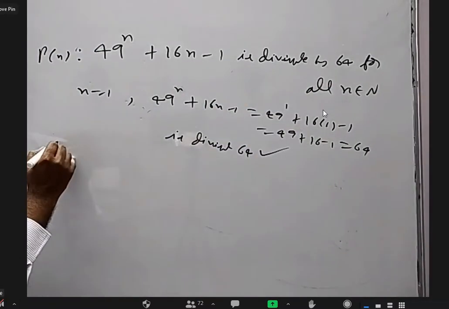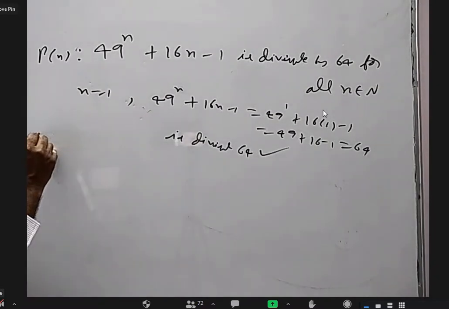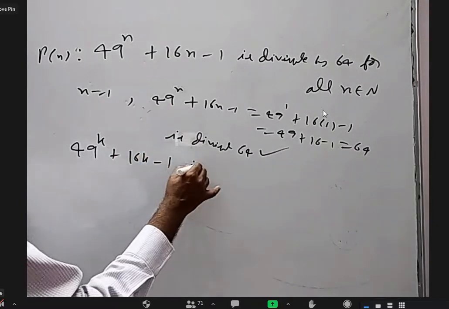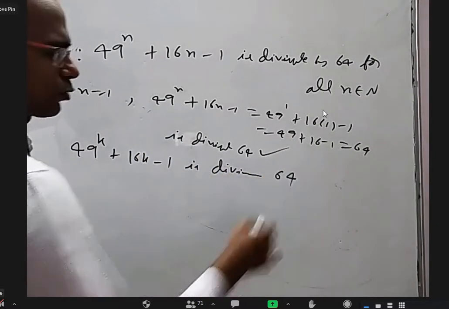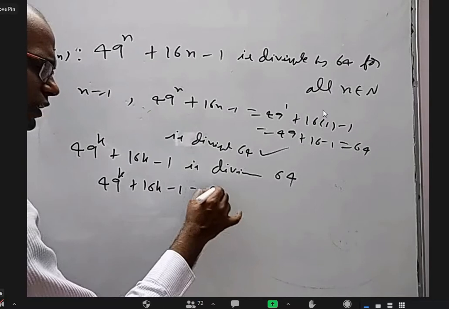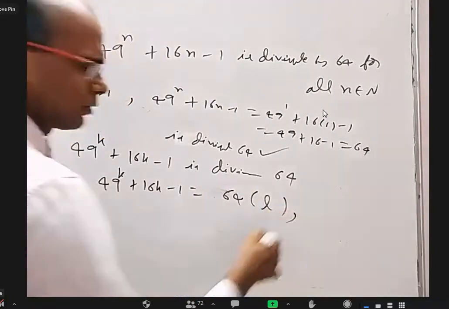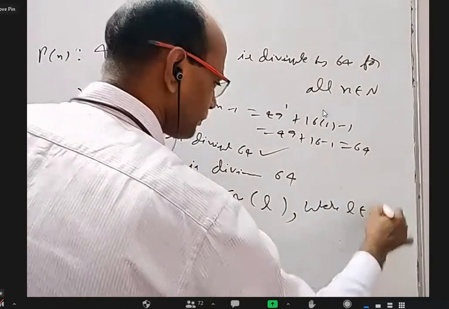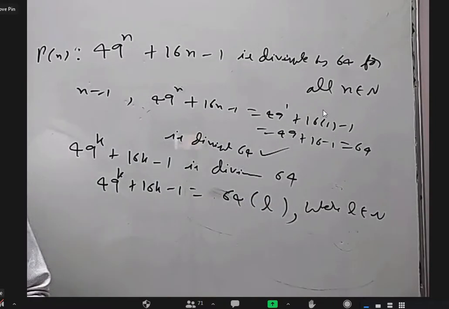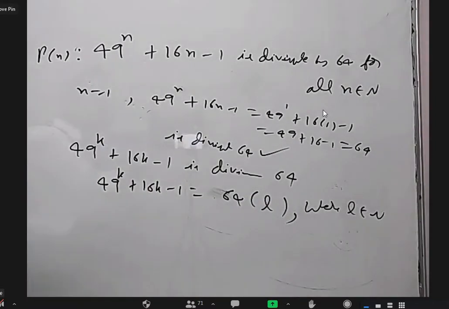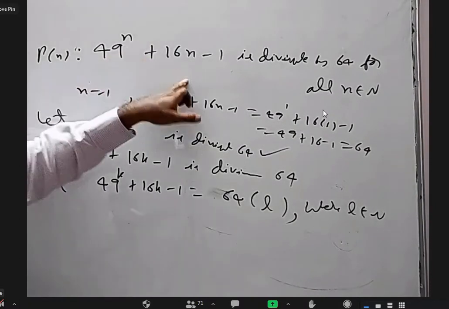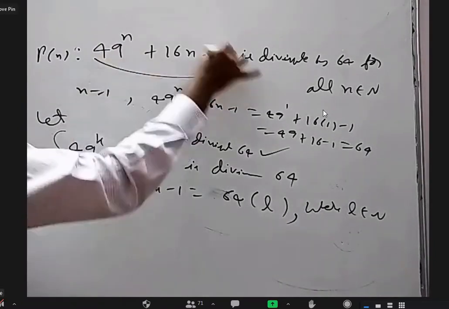Now, for n equal to k, let us assume it is correct. When you assume it is correct, it means 49 power k plus 16k minus 1 is divisible by 64. That means I can write 49 power k plus 16k minus 1 equal to 64 into some L, where L is a natural number. If something is divisible by 64, can I say it is 64 into some natural number? Yes, sir. Now, what is it that I have to prove? These are only assumptions. For n equal to k plus 1, somehow I have to prove this is a multiple of 64. Am I right?